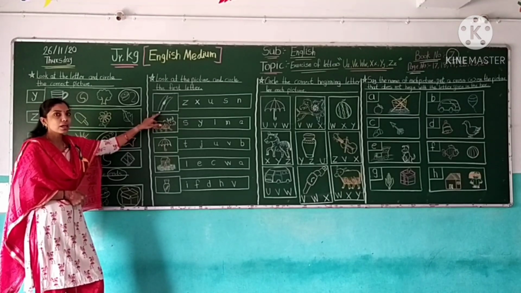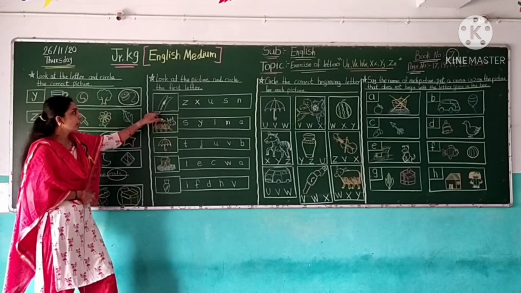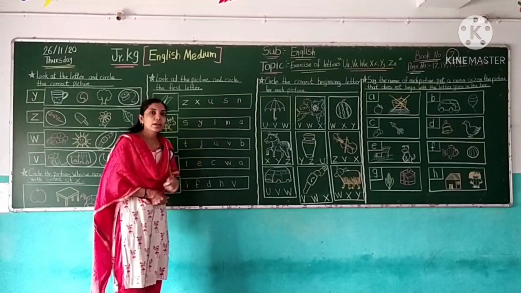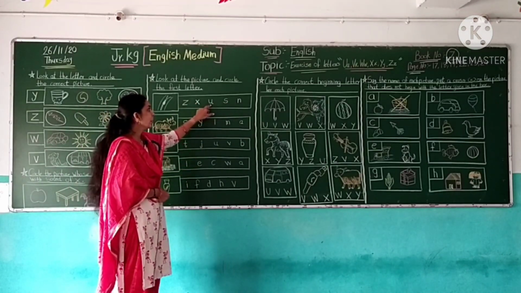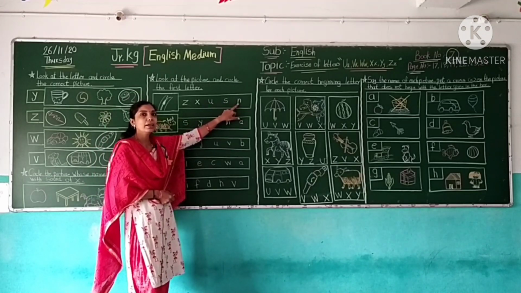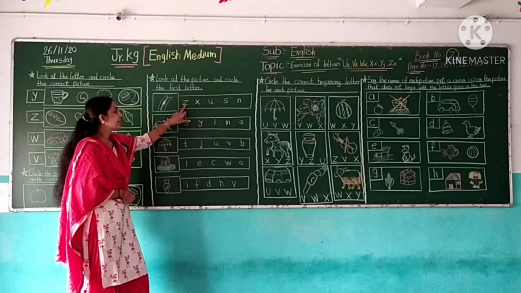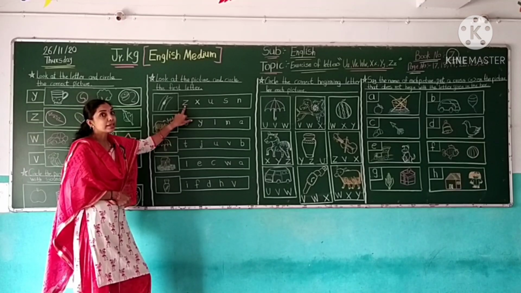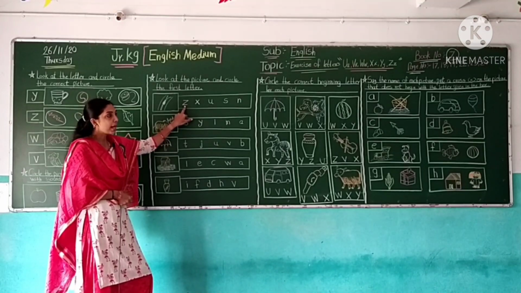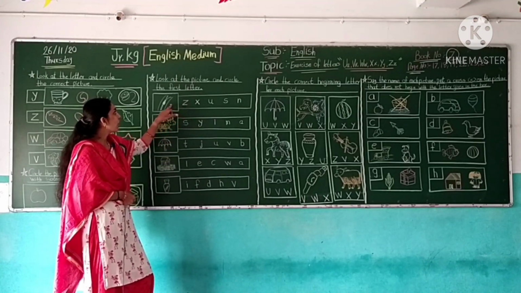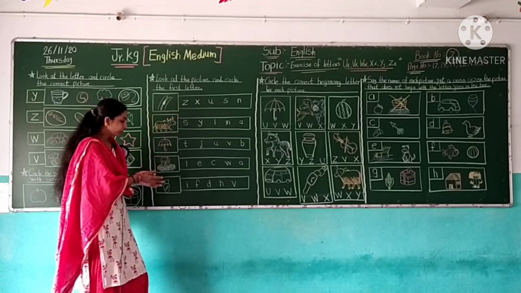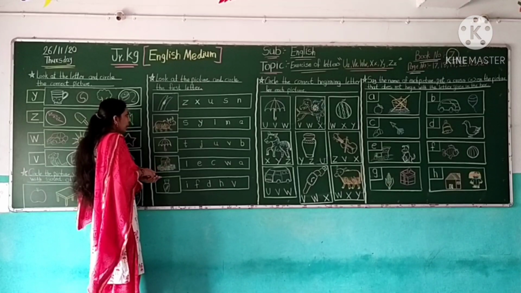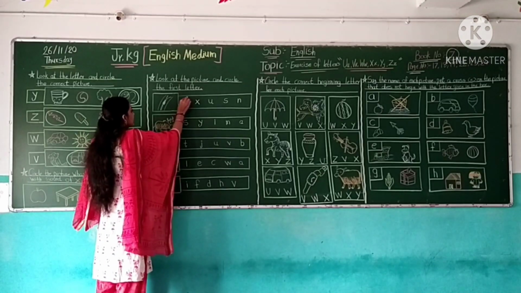Z, Z, Z. So here find the letter Z. This is letter Z. No. This is letter Z. No. This is letter Z. Yes, this is letter Z. Z for zip. So circle the letter Z.